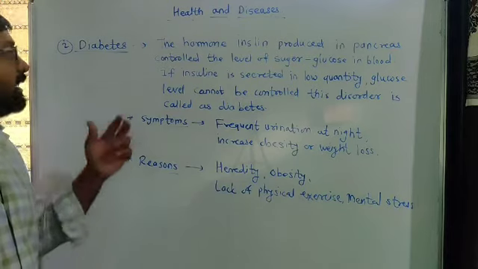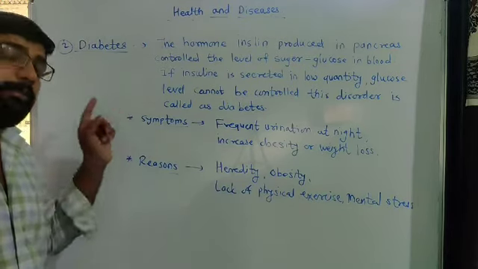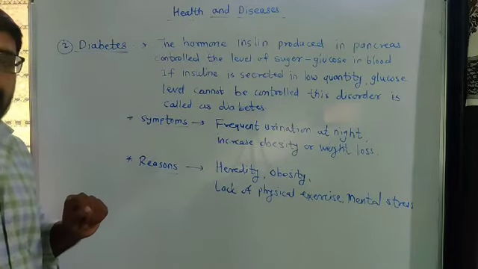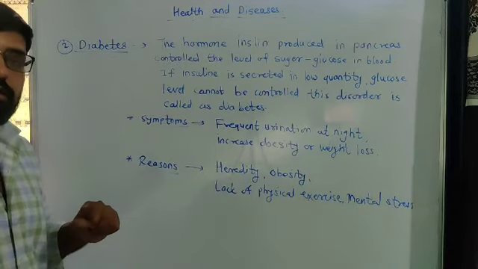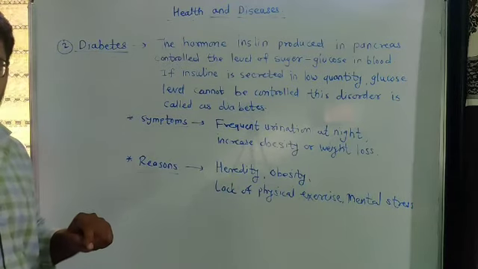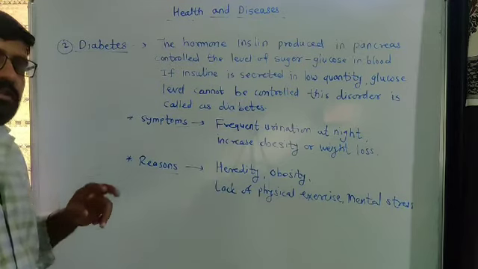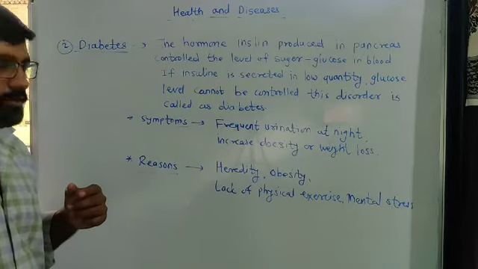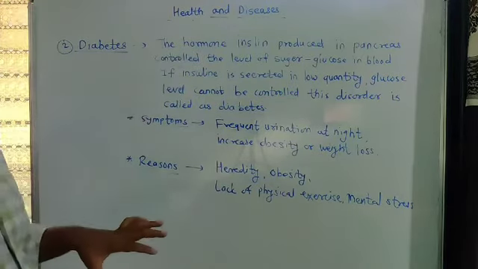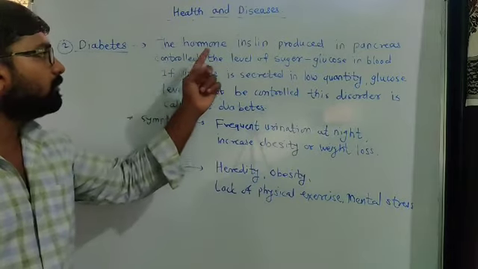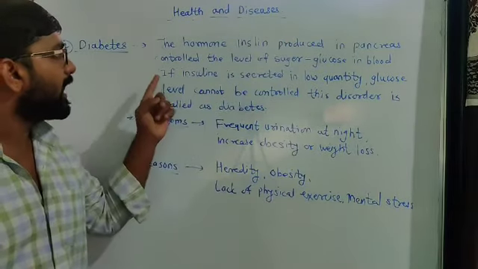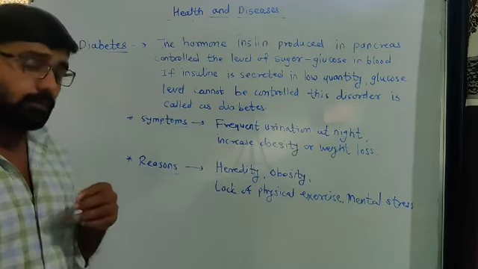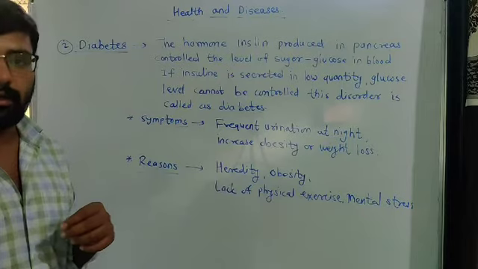So generally in case of diabetes we see that persons eat very little sugar, or generally they do not eat or take any food substance that is made up of sugar. So what is the actual relation between sugar and diabetes? Look at what actually happens in diabetes. We know the hormone insulin is produced in the pancreas. We know the pancreas is one part of the body present in our body structure.